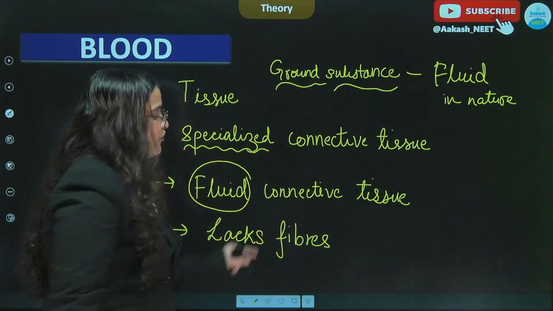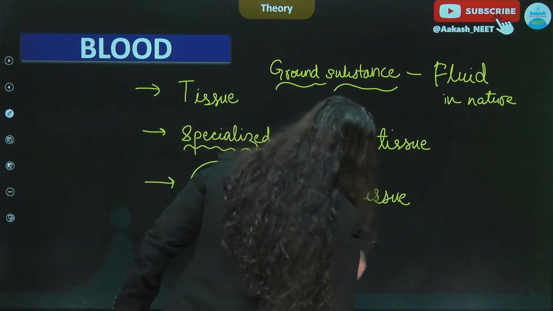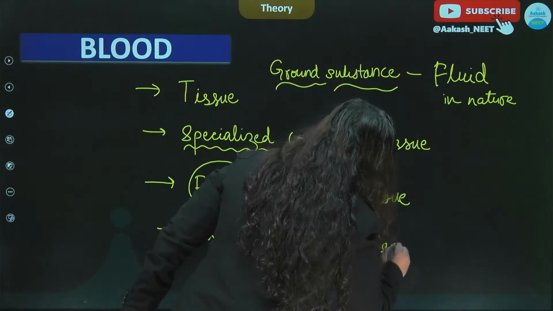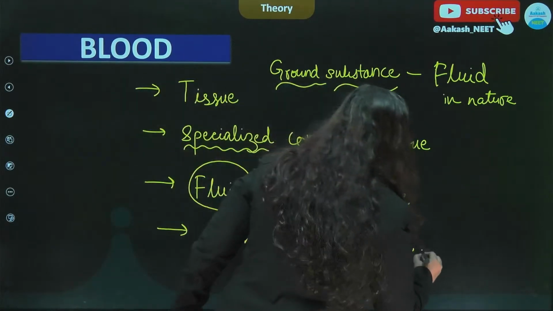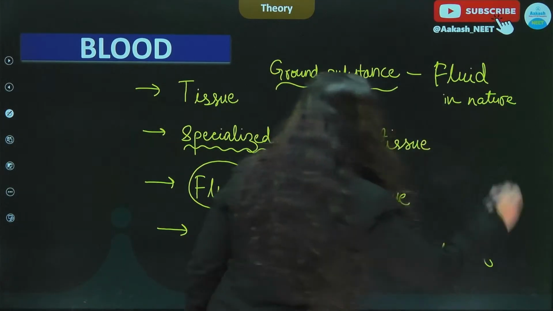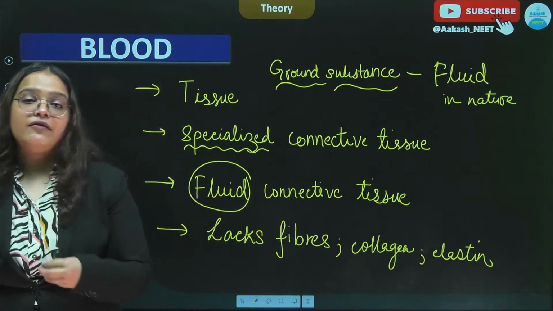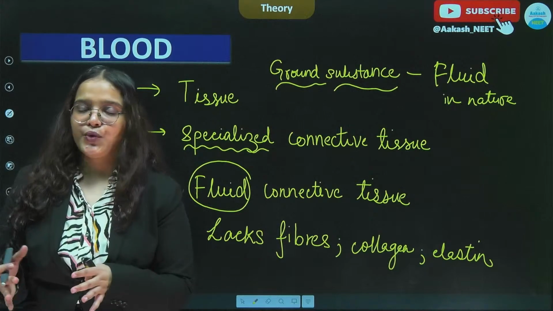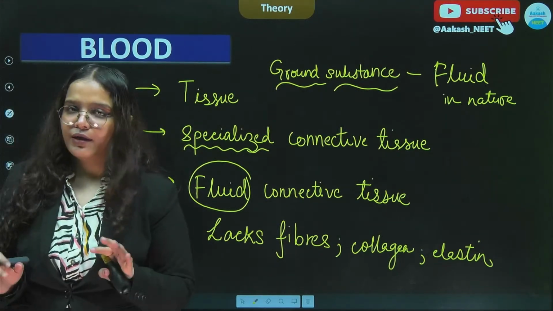So it lacks fibers and structural proteins like collagen and elastin. We took up these points here because when we discussed animal tissue at greater depth, we came across these points. All right.